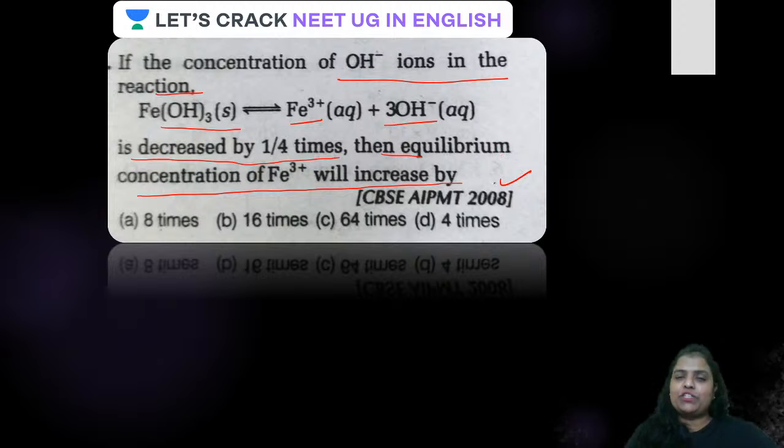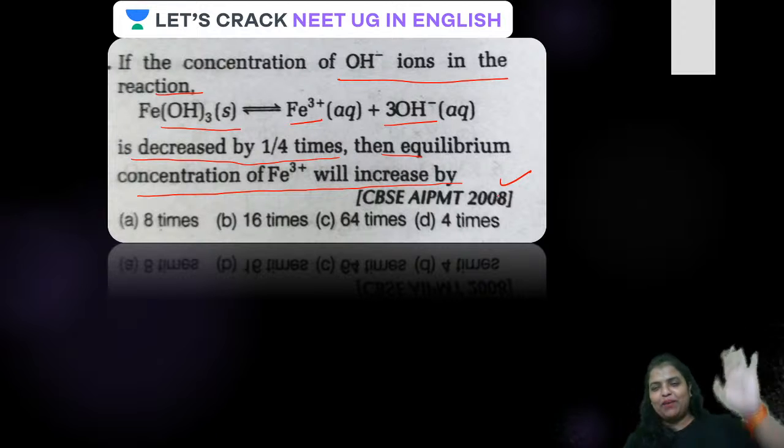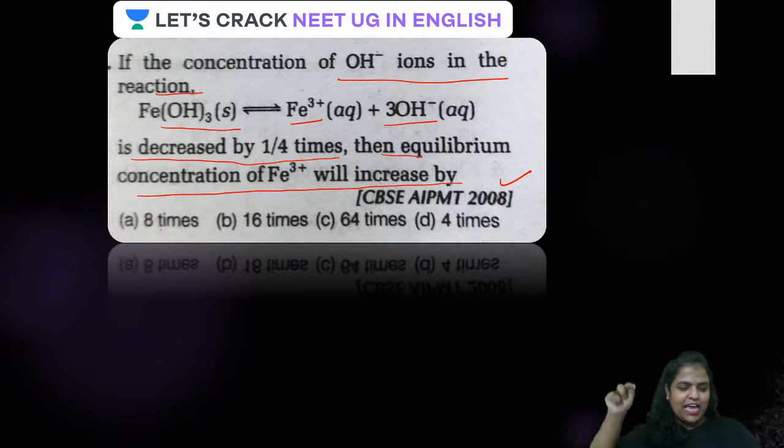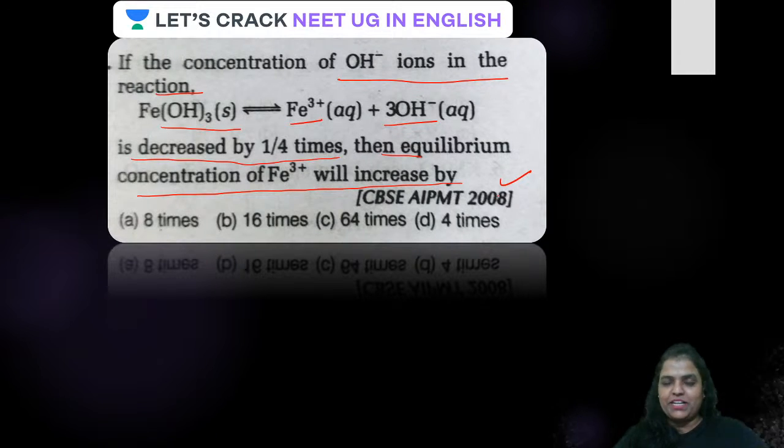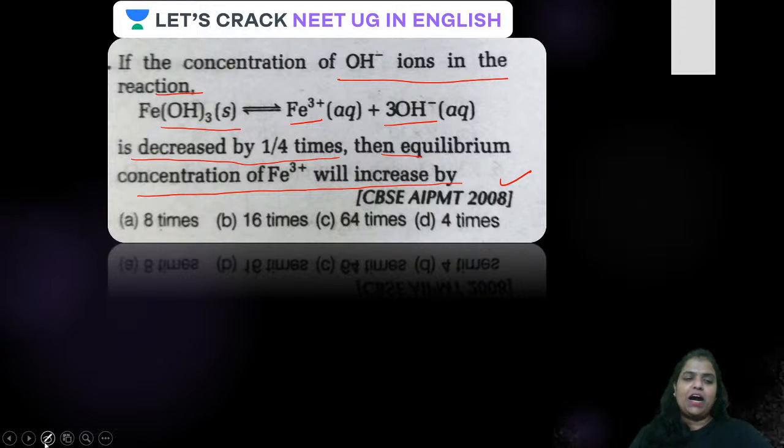Remember, this question was asked in AIPMT 2008. Guys, the question which was asked once upon a time in AIPMT can be asked where? Yes, can be asked in NEET. So be very particular about it. Solve this question. Do reply in the chat box by the time I am solving it on the screen.